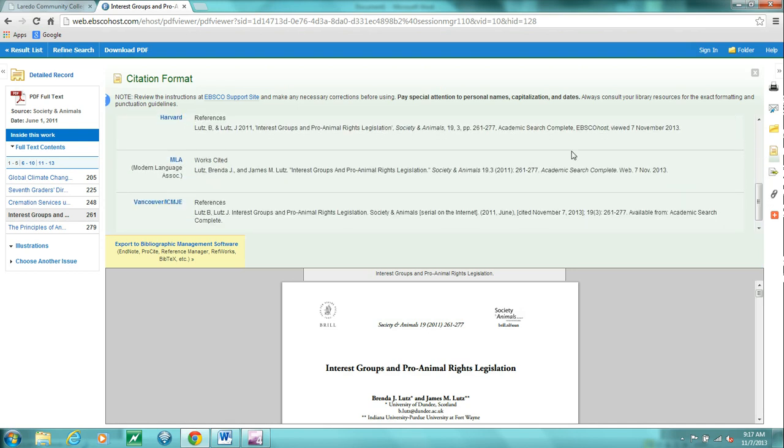And if I scroll down, I'll see right here MLA Works Cited, Lutz, Brenda, and James Lutz, interest groups and pro-animal rights. So I'm just going to copy and paste that into my Works Cited page for my essay. Pretty easy to use. A lot more clicking with EBSCOhost, but as you can kind of see, it gives you a wider variety of sources than CQ Researcher does.